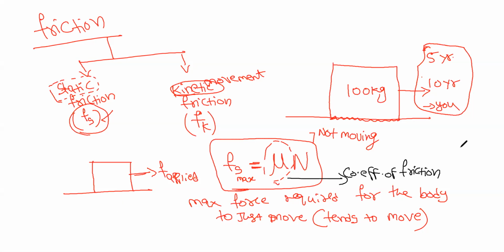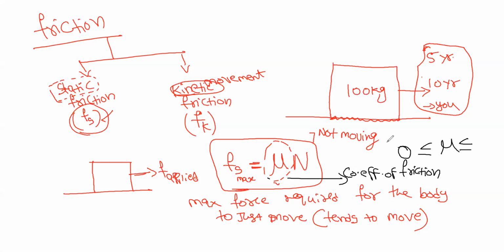What is the physical significance of this mu? It tells how smooth the surface is. If mu is 0, then the surface is totally smooth.